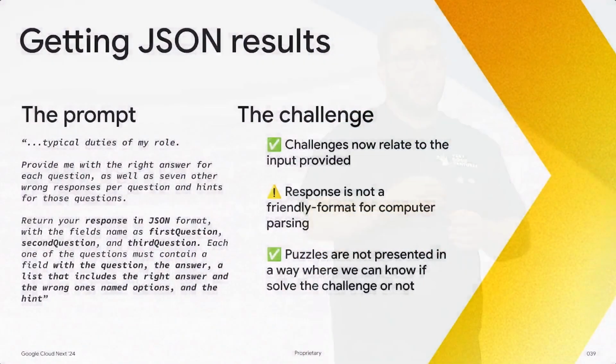So we need to actually continue iterating on our prompt to get the right answer. So we continue adding more information to the prompt, right? We started expanding that prompt that we already had, and we appended the following. Provide me with the right answer for each question, as well as 7 other wrong responses per question and hints for those questions. Please, just in case, you don't want to piss the robots. Return your response in JSON format with the field's name as first question, second question, and third question.